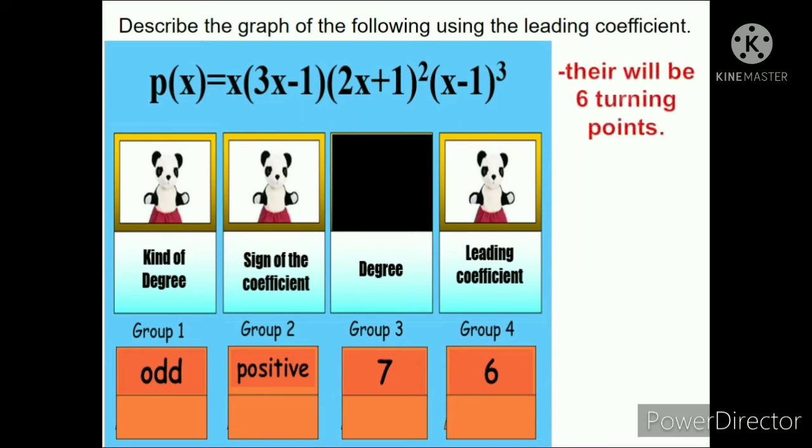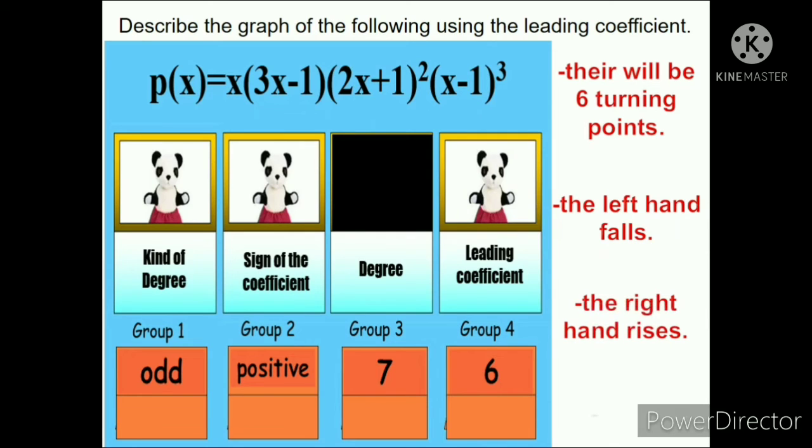So, since the degree is 7, there will be 6 turning points. The left hand, paanong itsura ng left hand natin? Positive siya. Sabihin, papataas tayo. So, yung left hand natin ay magagaling sa baba, and yung right hand natin ay tataas.